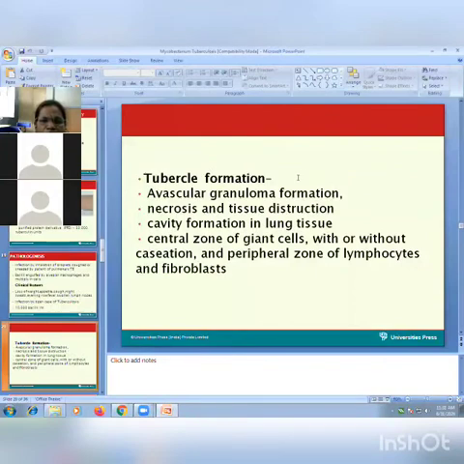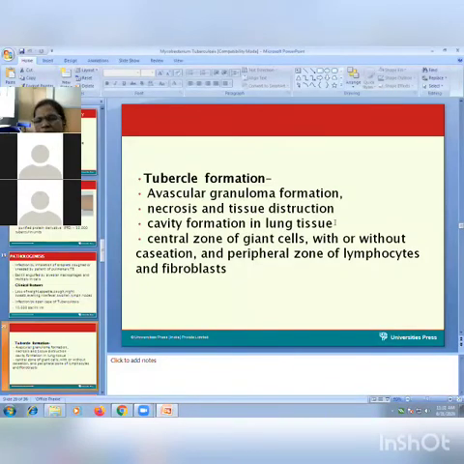So this is about tubercle formation. What is a tubercle? The disease is called tuberculosis because tubercle formations are there, small necrosis. We have seen the pathogenesis, avascular granuloma formation. After entering, these bacilli multiply continuously in the alveolar macrophages, and there is necrosis and destruction of the lung tissue, with formation of a cavity at that site.